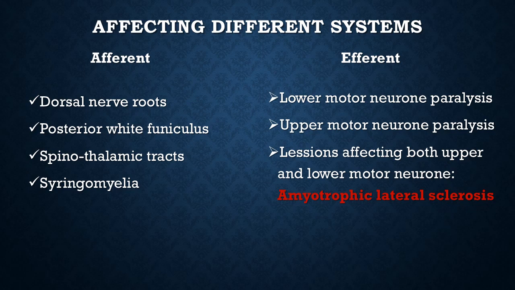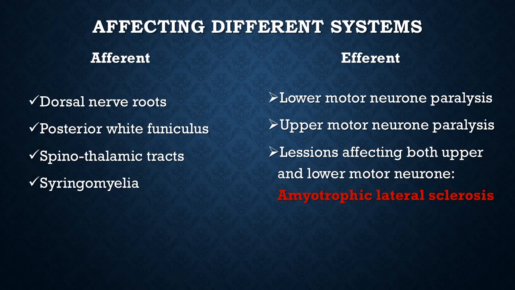In complete destruction of the dorsal root, there is ipsilateral and segmental loss of modalities of sensation: loss of exteroceptive sensation, loss of conscious muscle sense, loss of unconscious muscle sense, loss of visceral sense, and loss of reflex function, areflexia and atonia.